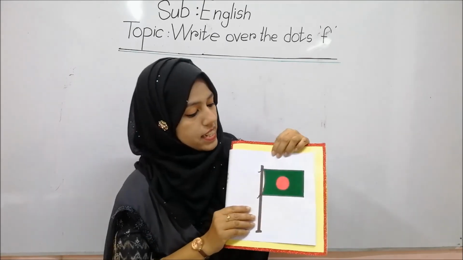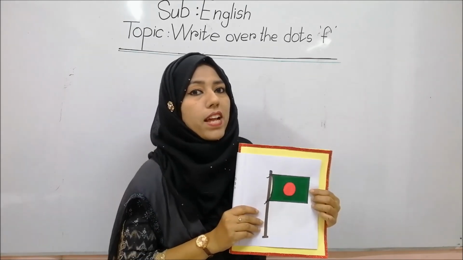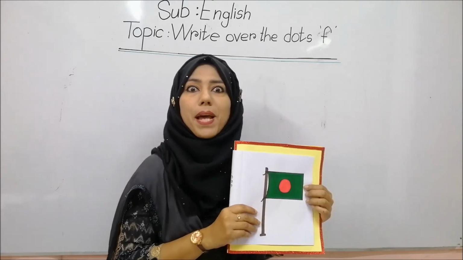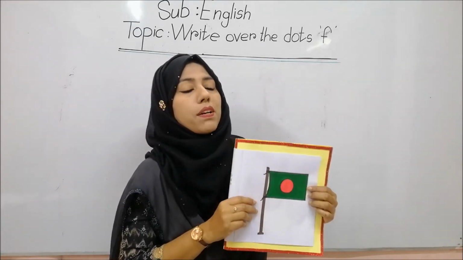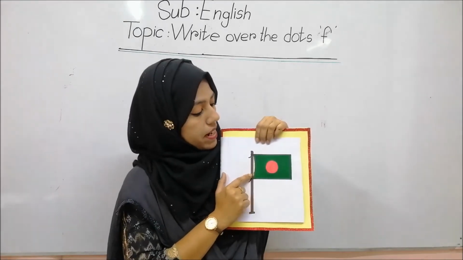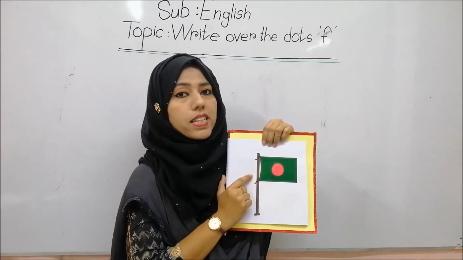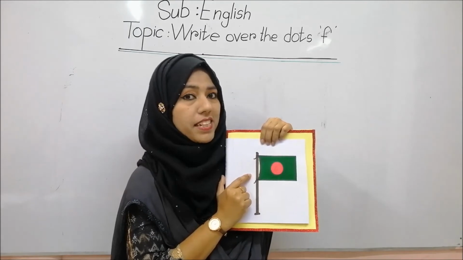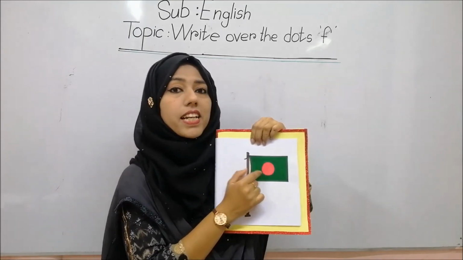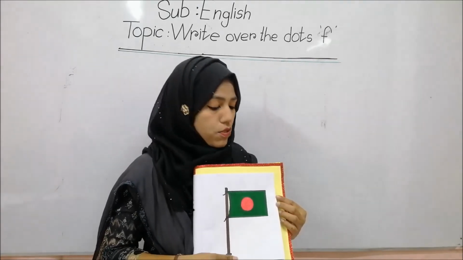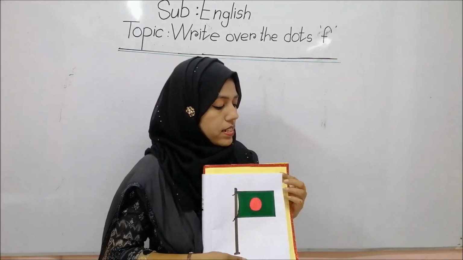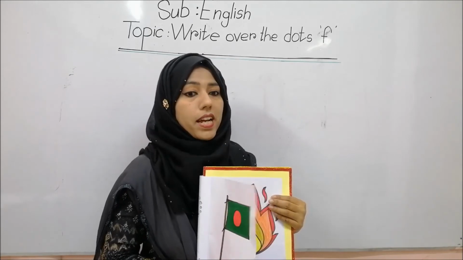Look, this is flag. What for flag? F for flag. This is our national flag. What are the colors of our national flag? Green and red, right? Now tell me any other things name, students. Try to say. If you can't say, I am here to help you, right?